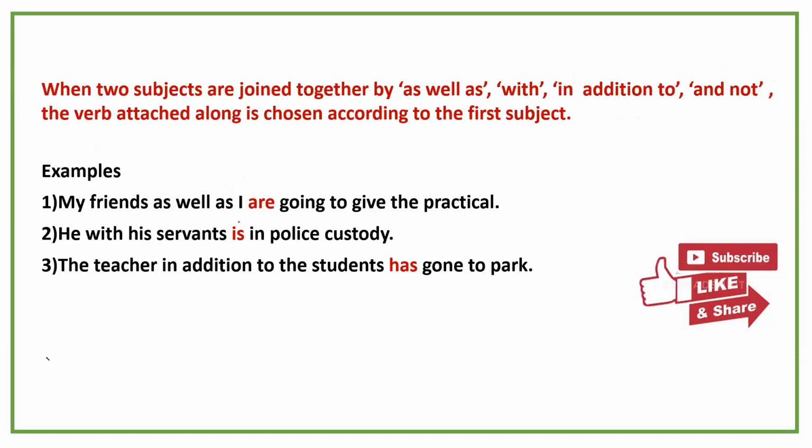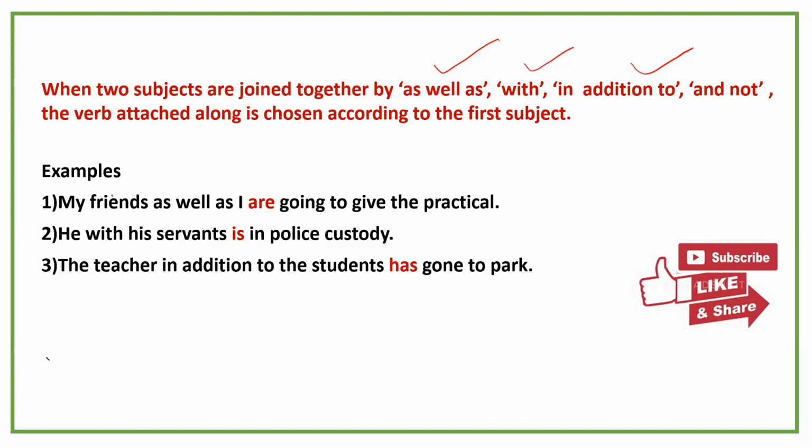And see this one. When 2 subjects are joined together by as well as, with, in addition to, and not, the verb attached is chosen according to the first subject. This is a very, very important thing that every student has to remember. My friends as well as I. What is important here?